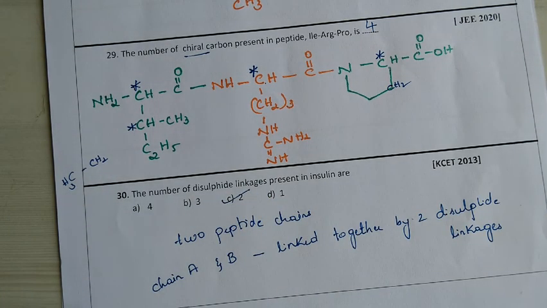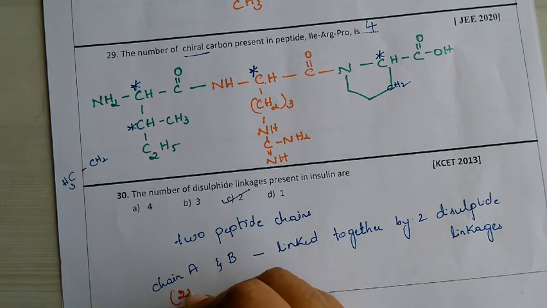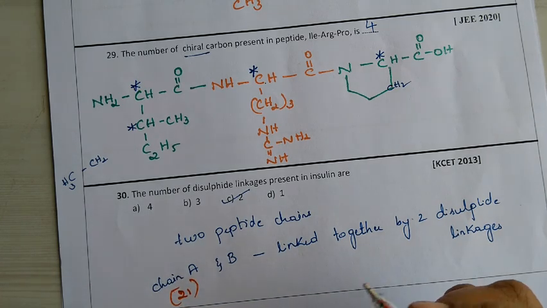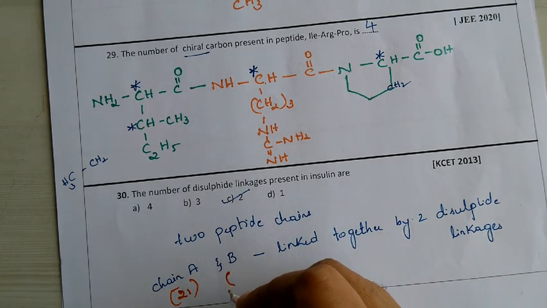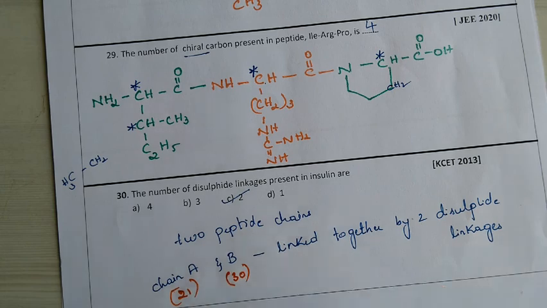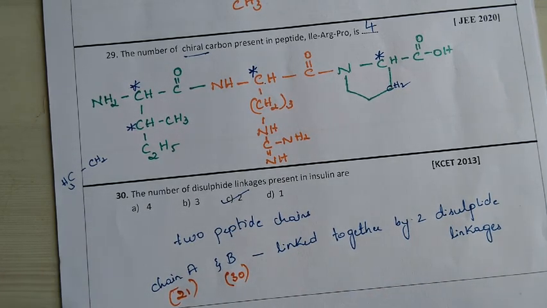I hope it is clear. Just for your information, chain A consists of 21 amino acids. Likewise, chain B consists of 30 amino acids. These two are linked through 2 disulfide linkages. I hope it is clear.